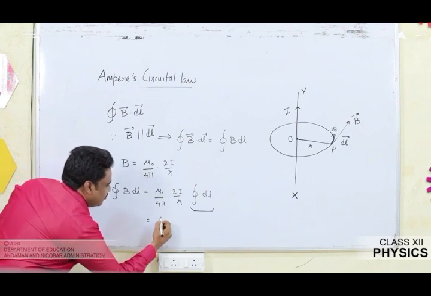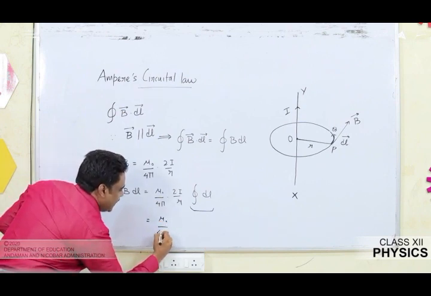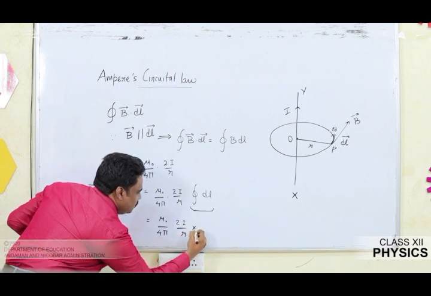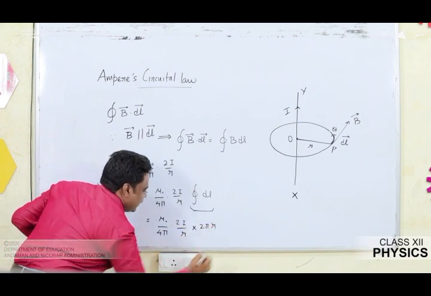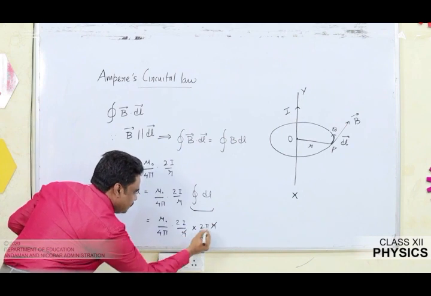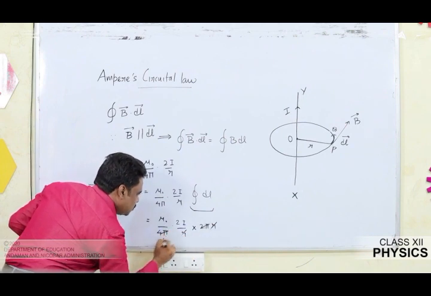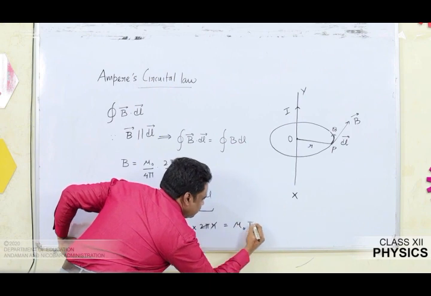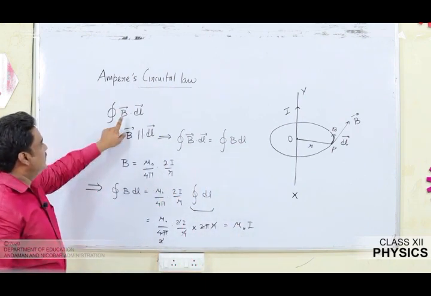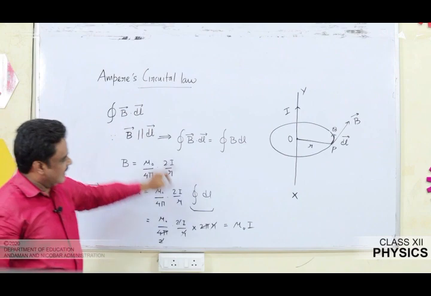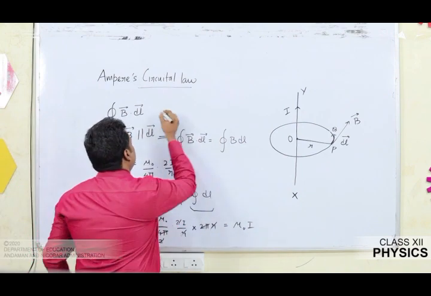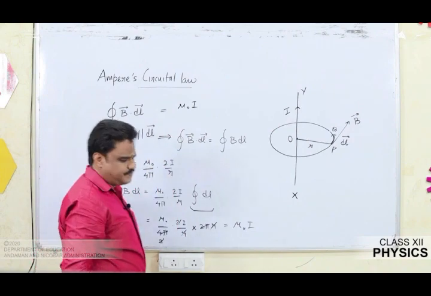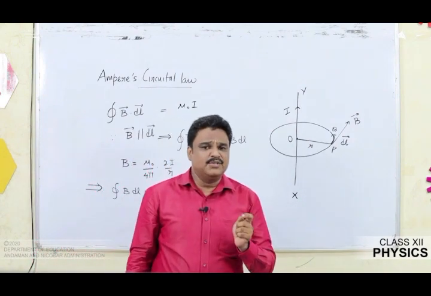So what I'm going to get is mu naught by 4 pi 2I by r into the circumference, which is 2 pi r. You are able to see r cancels off, 2 pi 2 times, this 2 cancels. So what is left is mu naught I. So you started from integral B dot dl and arrived at mu naught I, and you know this is Ampere's circuital law. So once again, let us get into the proof.